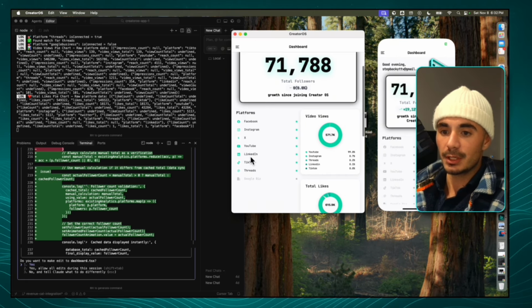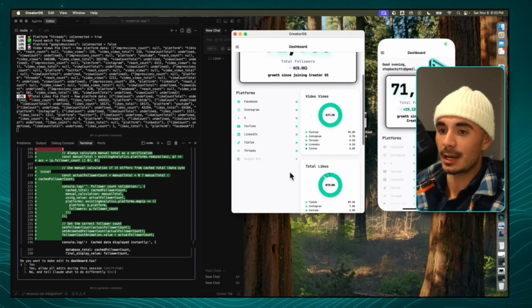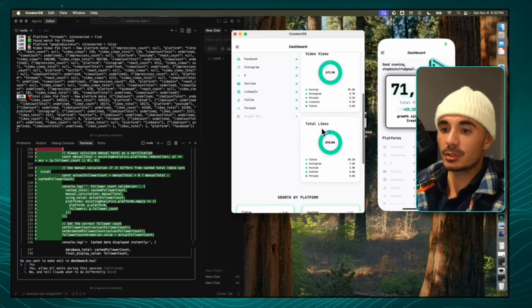So if we scroll down here, we can see all of the platforms that are available in V1 of the iOS operating system. So we have everything except for Google Biz right now. And it breaks down your video views and total likes as well.